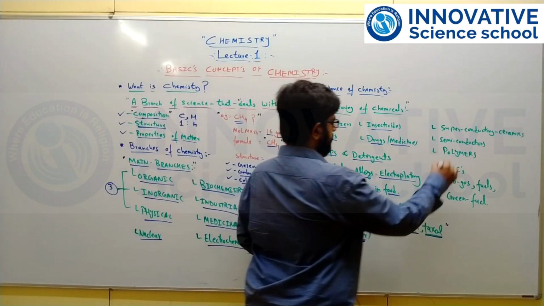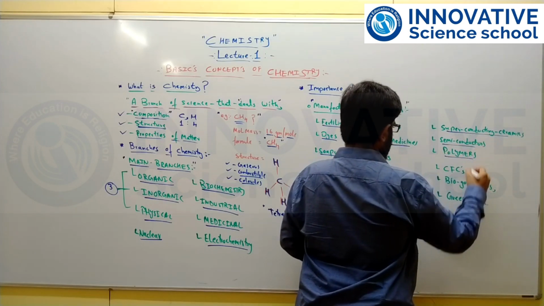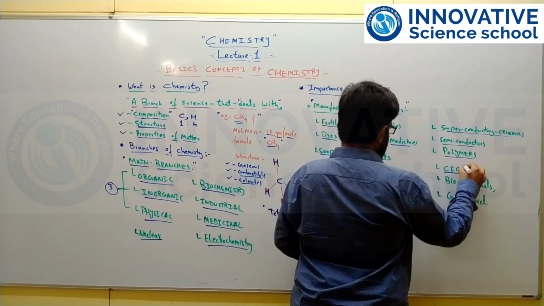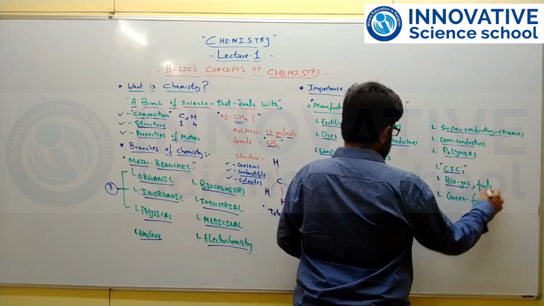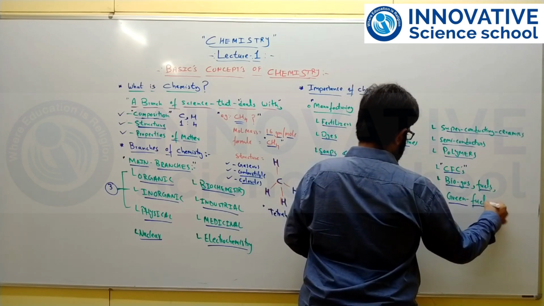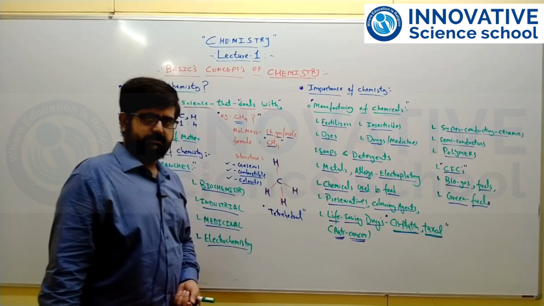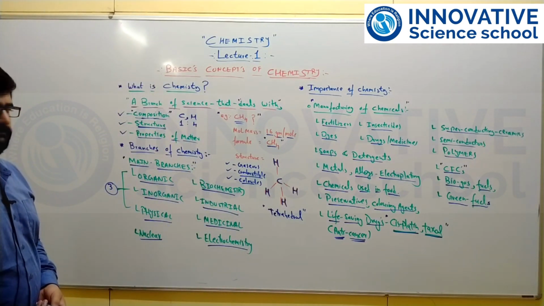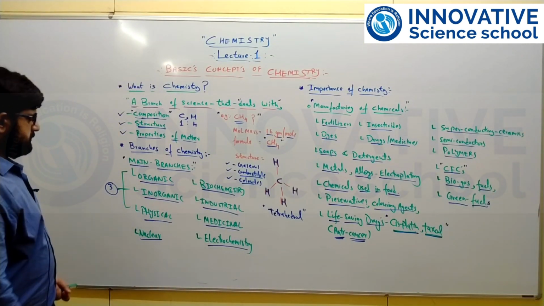Similarly, chemistry is applied in superconducting ceramics, semiconductors, manufacturing of polymers, and in important compounds like chlorofluorocarbons, biogas, fuels and green fuels. All this can be linked with our major branches. So what is included in the different branches of chemistry?